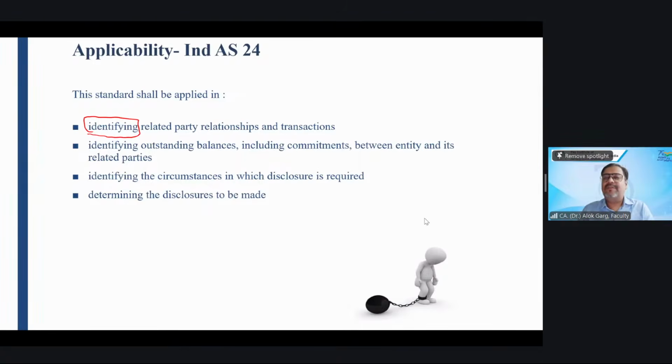No, you are absolutely right. But where is this no coming from? This no is coming from Ind AS 24. Ind AS 24 says that just having a common director does not mean that the two entities become related parties. सिर्फ कॉमन डायरेक्टर होने से वो रिलेटेड पार्टी नहीं बन जाती.